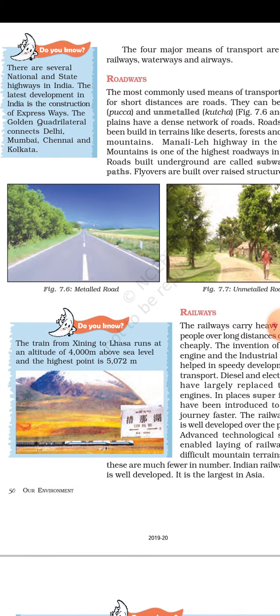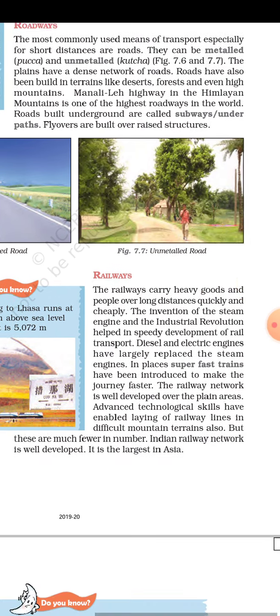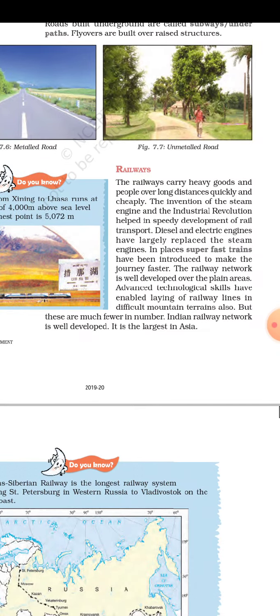One more fact: the train from Golmud to Lhasa runs at an altitude of 4,000 meters above sea level, and the highest point is 5,072 meters.